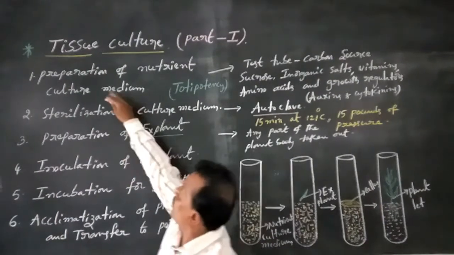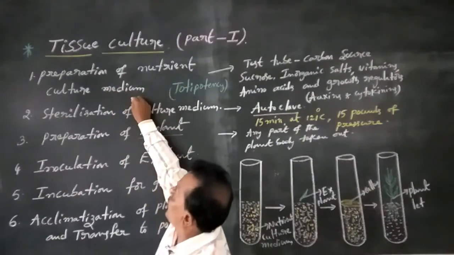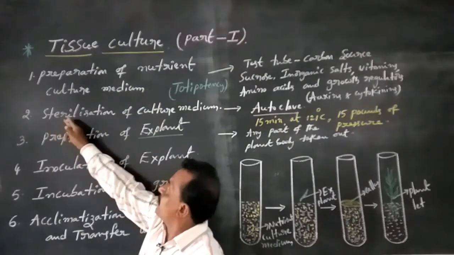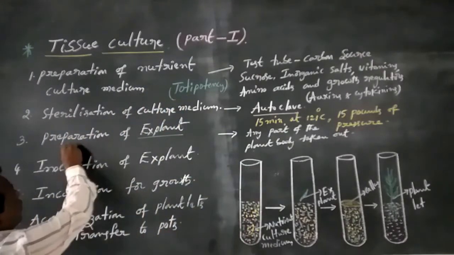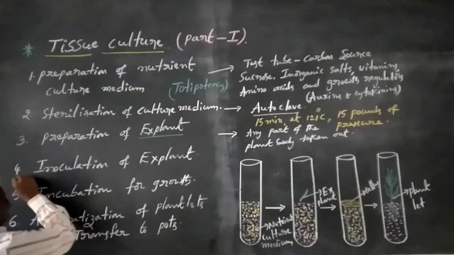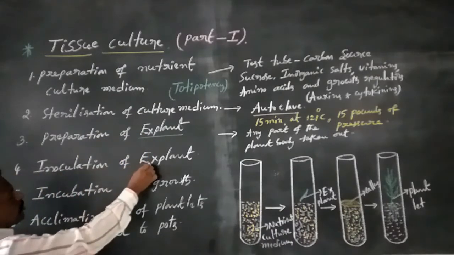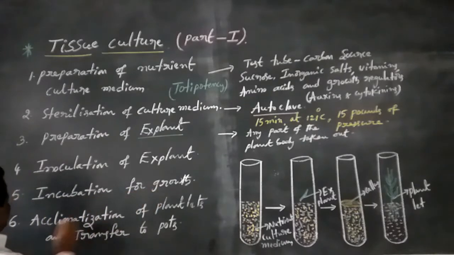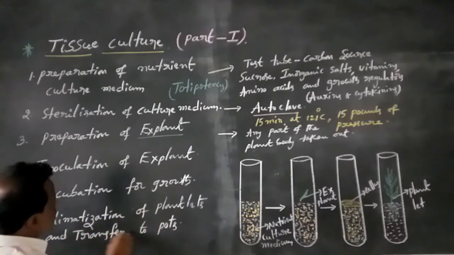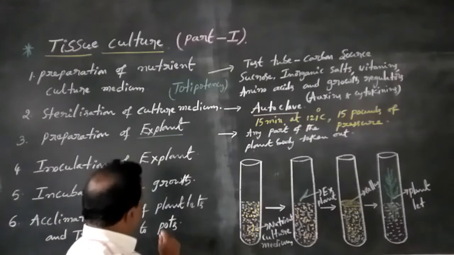First step, preparation of nutrient culture medium. Second step, sterilization of culture medium. Third step, preparation of explant. Fourth step, inoculation of explant. Fifth step, incubation for growth. Sixth step, acclimatization of plantlets and transfer to pots.